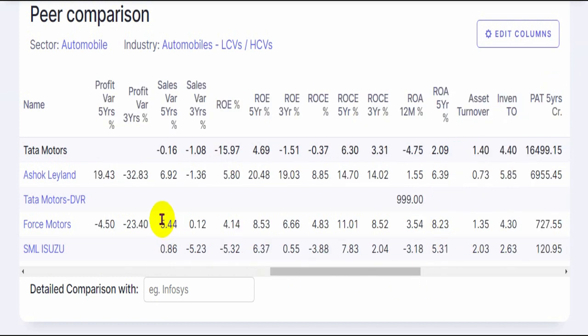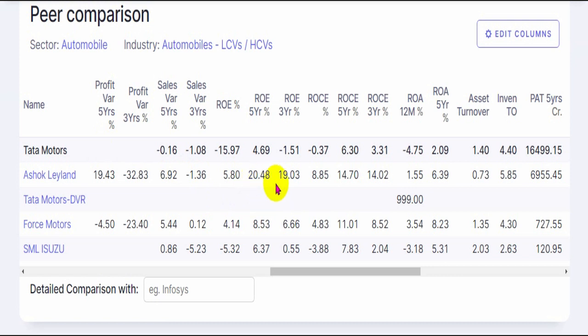available at a discount. In terms of growth rate in profits and sales, Tata Motors profits have seen a degrowth over both last 5 and 3 years, and sales has also seen a negative growth, or revenues have also consistently dropped by around 1%, not that significant. Whereas Ashok Leyland's profits have seen over the last 5 years growing by around 19%, but in the recent 3 years has seen quite a drop of almost 32%, whereas sales has seen a drop around 1.36% over the last 3 years. So both of these companies are seeing some kind of pressure in the recent 3 years.